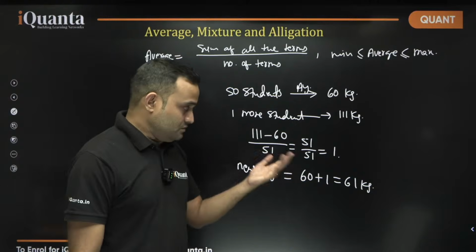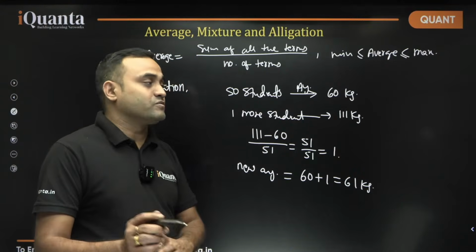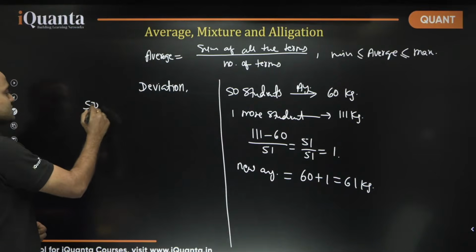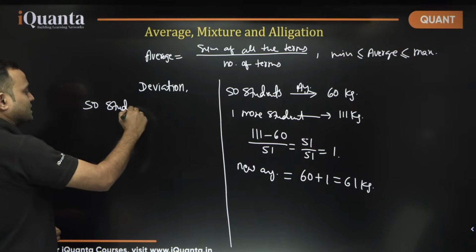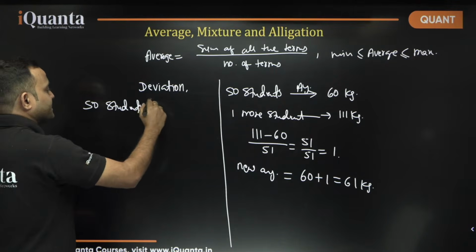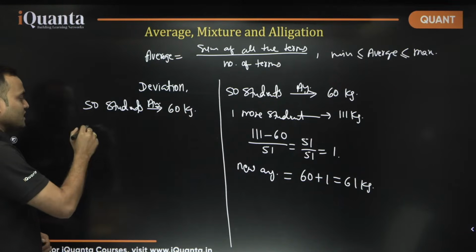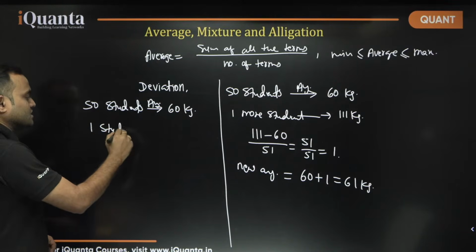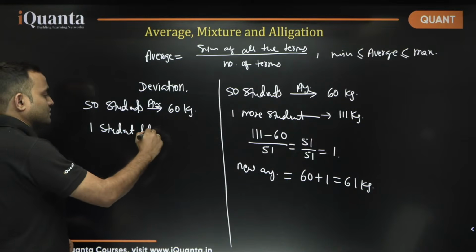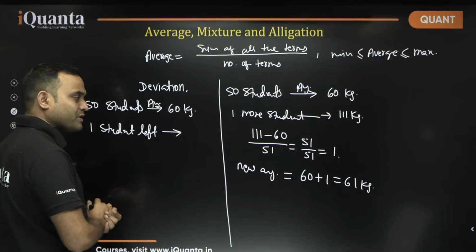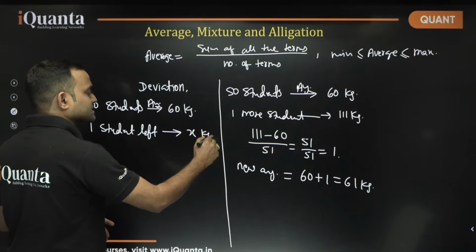Now if someone is going from the group, once again I am going to take the same example, that there are 50 students and their average weight is 60 kg, okay, and one student left, and let's say the weight of this student is x kg.